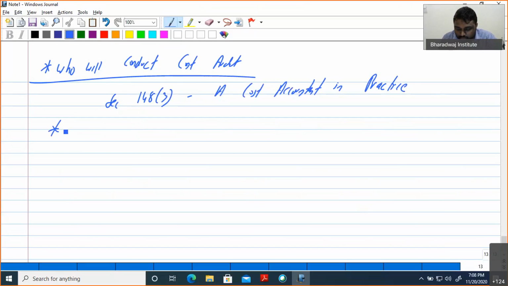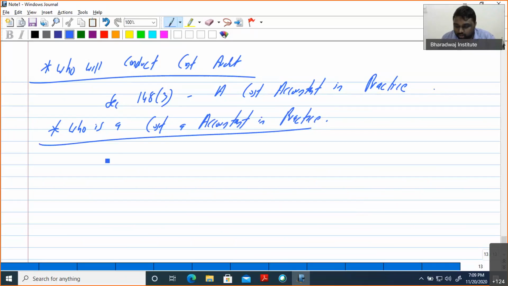So the next question, who is a cost accountant in practice? See, this will all be tested for you. We are giving the entire answer with provisions and with clarity. Who is a cost accountant in practice? Rule 2, if I am not wrong, sub-rule B, the definition of cost accountant in practice.